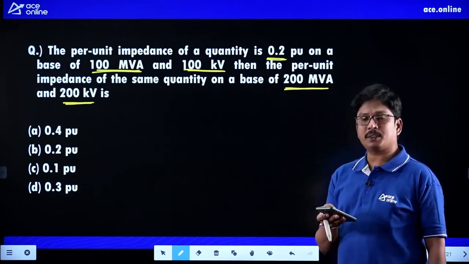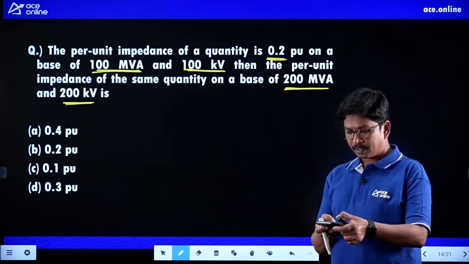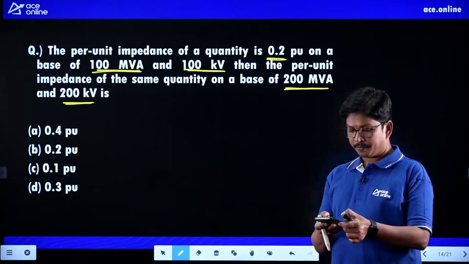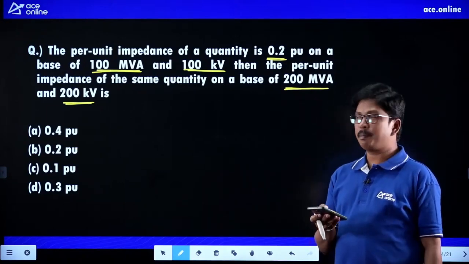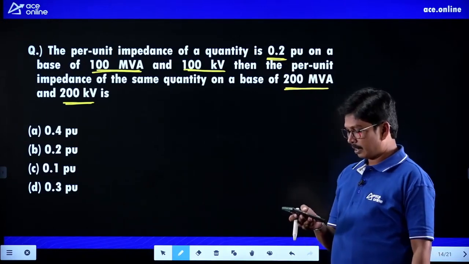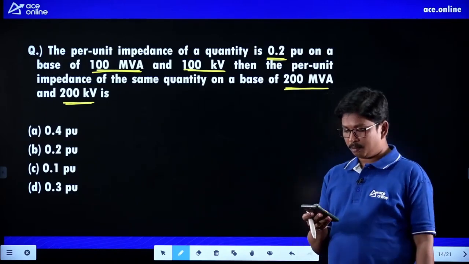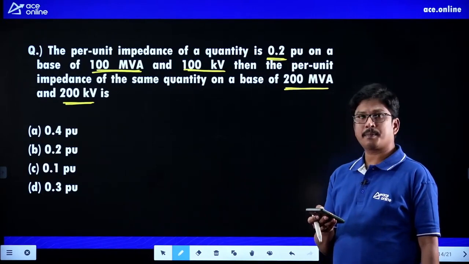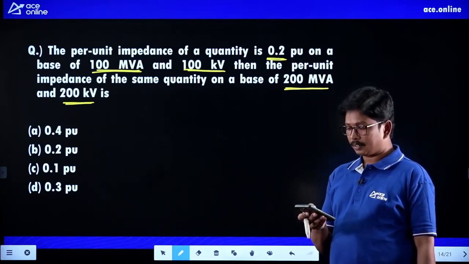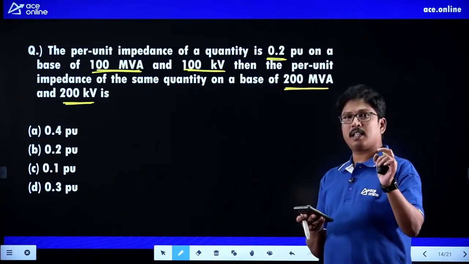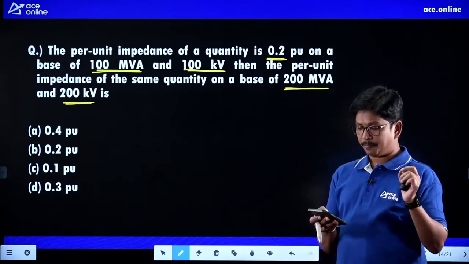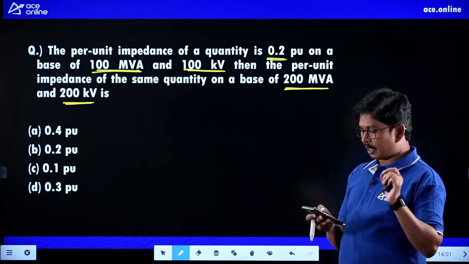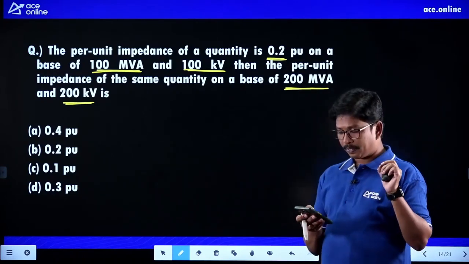Will you tell me the answer for this question? Anybody in the class? Anita, Amala, Mahesh Babu and Anji, Bhavani Prasad, can you tell me the answer? Very simple question, just on the base quantities. So this type of questions we can expect in the RRB JE examinations. So Anita has given option C, very good.